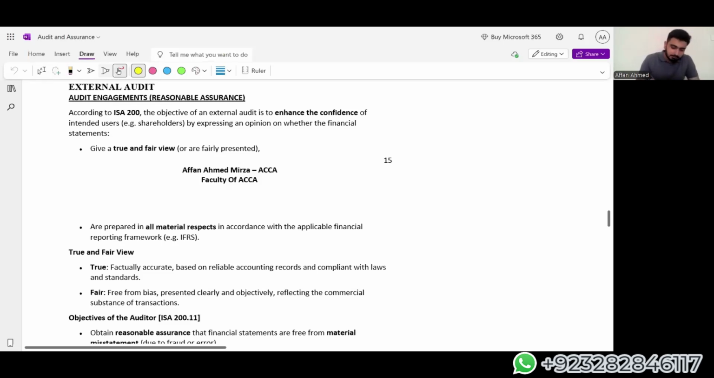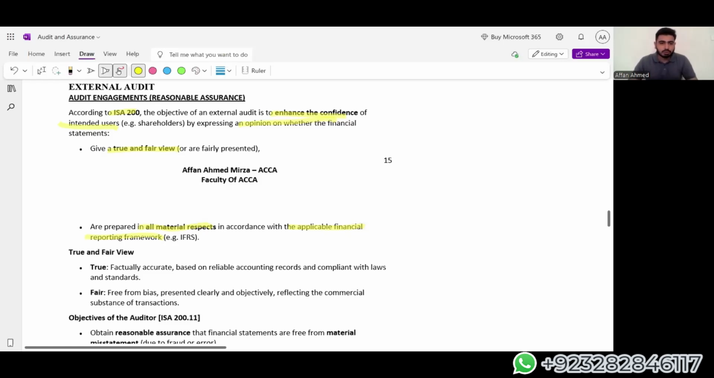Okay, so let's begin. According to ISA 200, the objective of an external audit is to enhance the confidence of intended users by expressing an opinion on whether the financial statements give a true and fair view and are prepared in all material respects in accordance with the applicable financial reporting framework. To ease it up a bit, they are true and fair. Whatever in the organization has happened is recorded there. Nothing extra, nothing less is mentioned, and everything is according to the financial reporting framework that we follow.